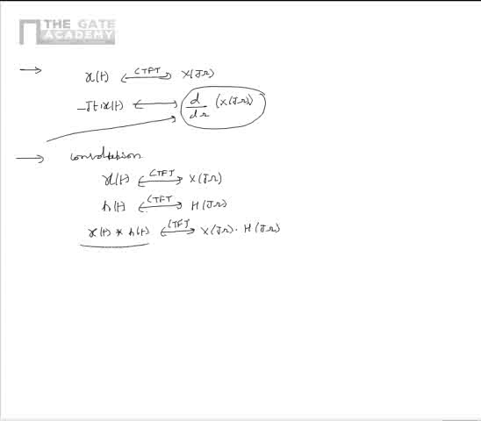From this, we can say that convolution in time domain is equivalent to multiplication in frequency domain.